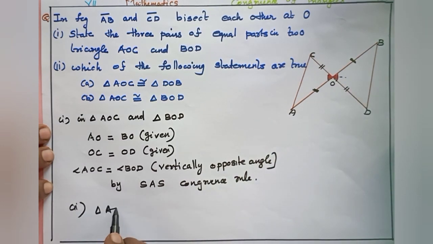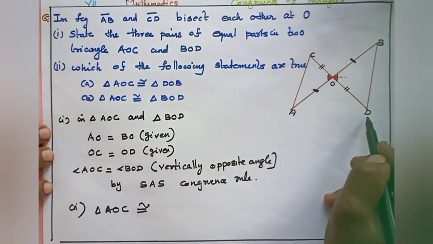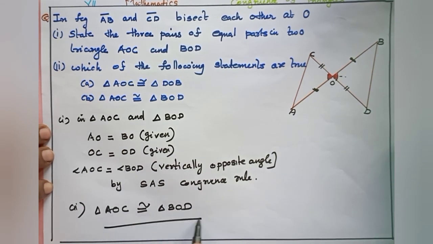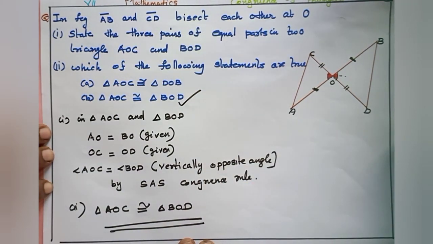So triangle AOC is congruent to triangle BOD. Okay, so which symbolic form is correct? The second option.